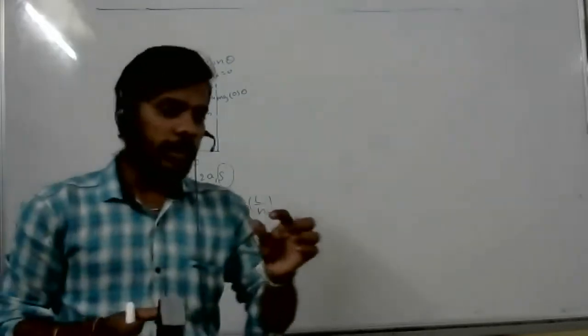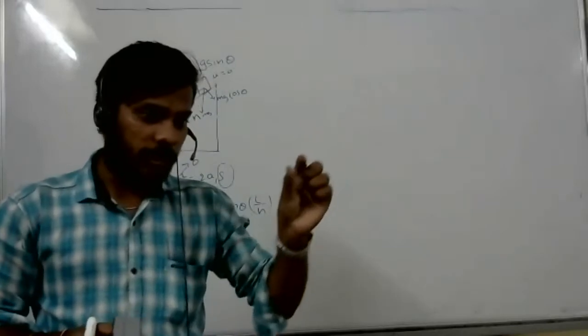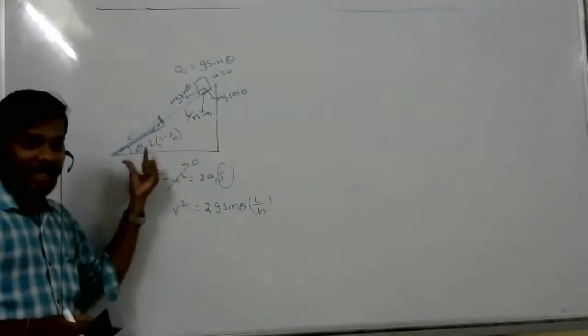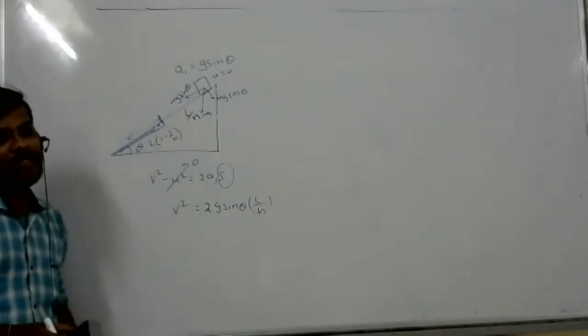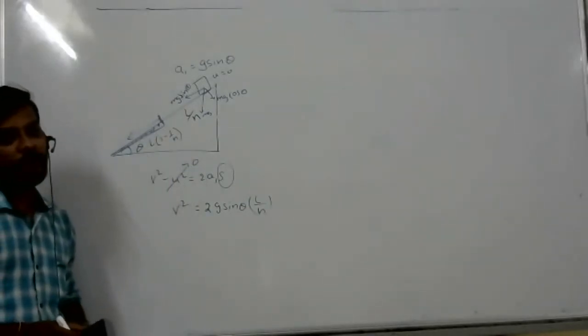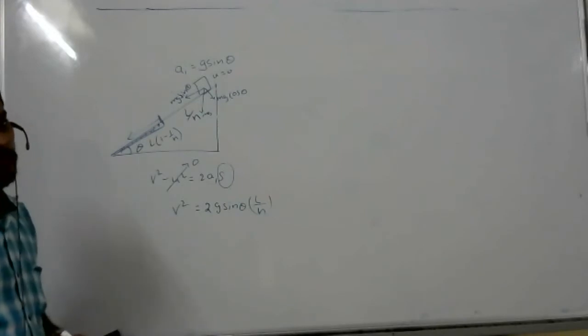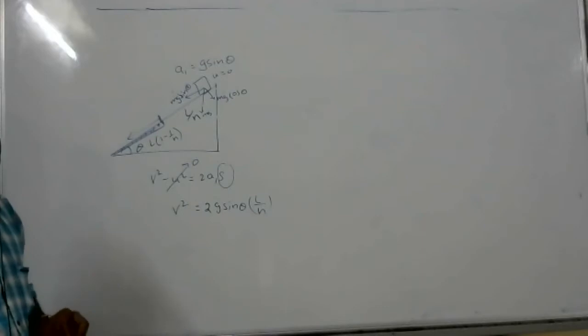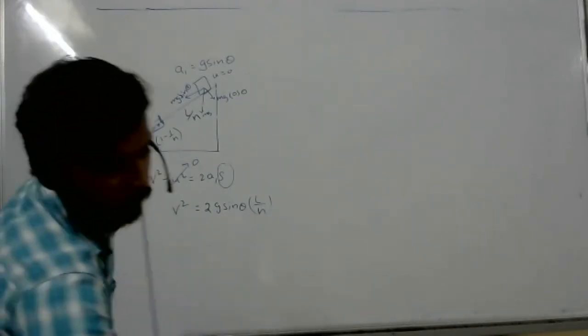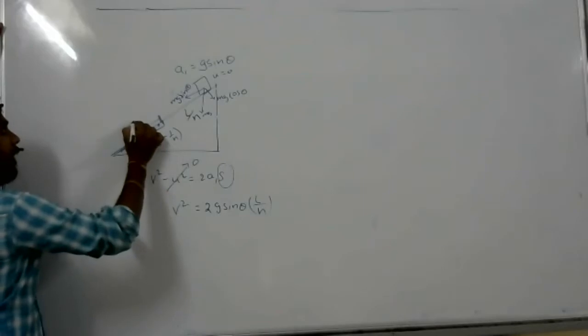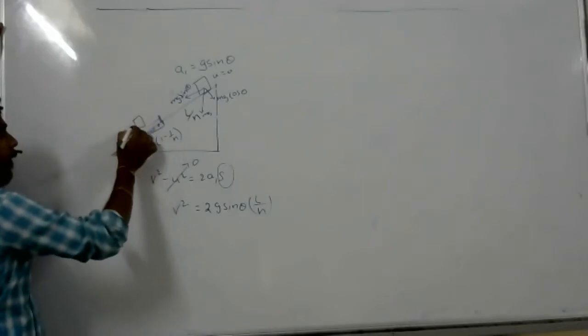So when a body is moving on a rough inclined surface, what is the acceleration? Nagabhushnam? Yes, sir. First we'll write net force is equal to mg sin theta minus mu mg cos theta. Take the body here.